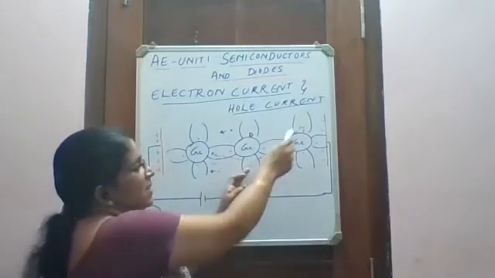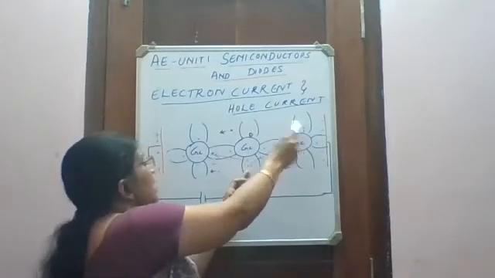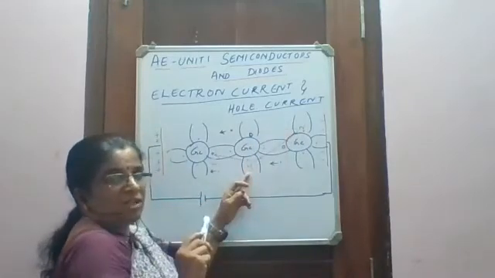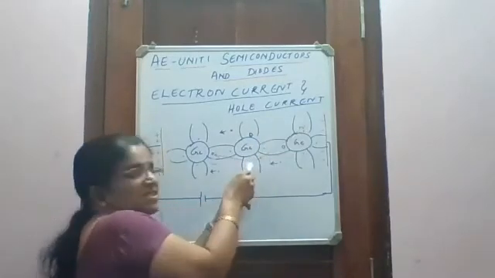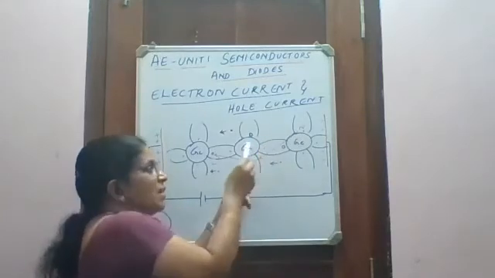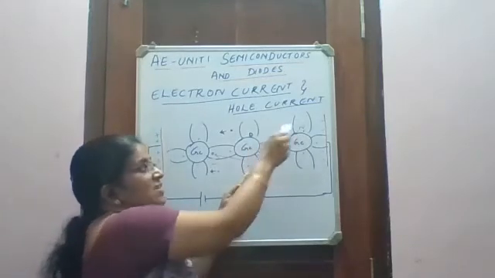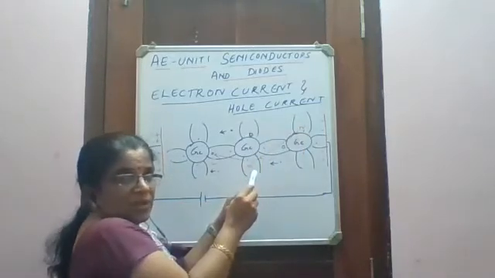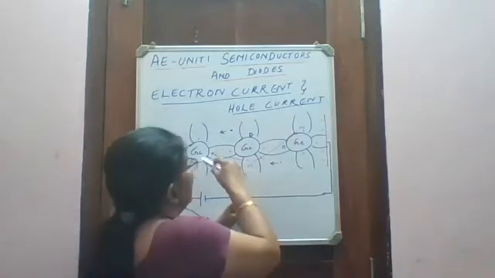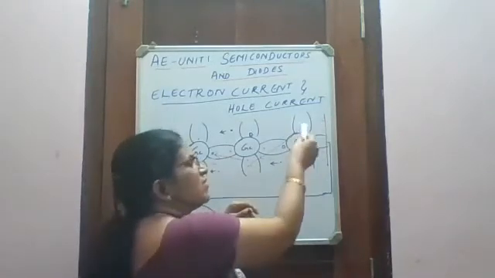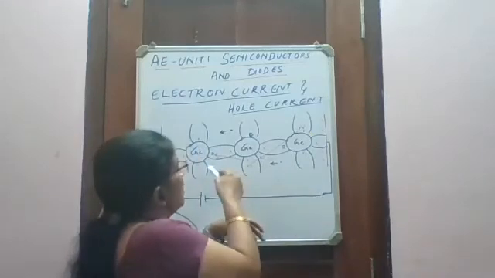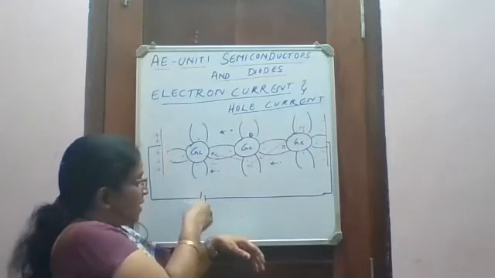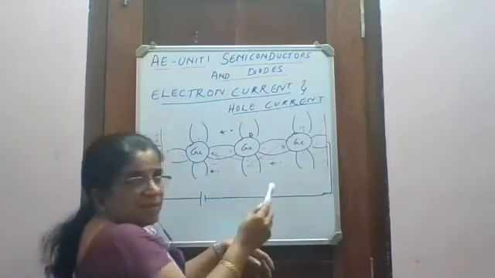Now what happens? The electron which was here, getting attracted to the positive terminal of the battery, cannot become a free electron because it does not have that energy. So it comes and occupies this chair. When this person comes and occupies this chair, where is the chair created? Vacancy is created here. In this way, the next electron which was here tries to come and sits here, like that. So free electrons are moving in this fashion, moving towards the positive terminal of the battery.